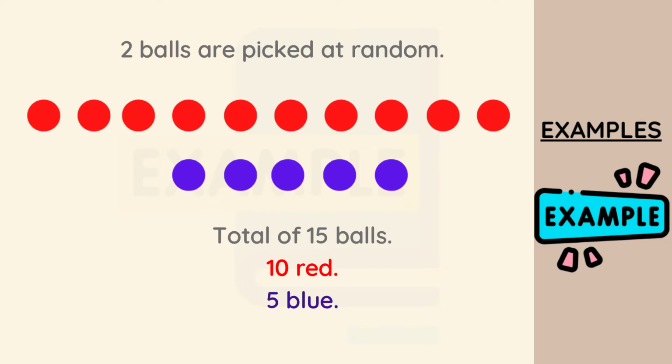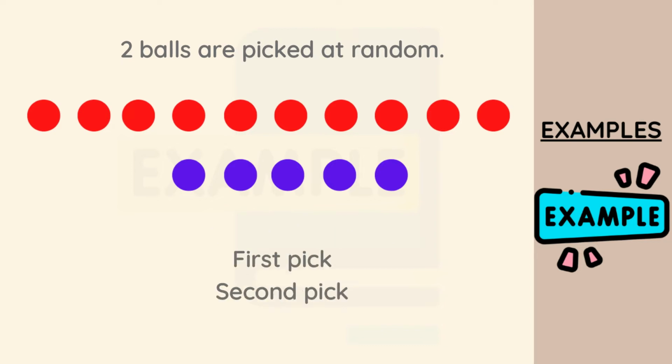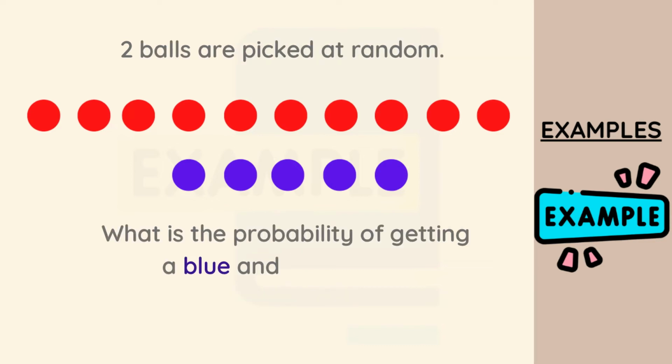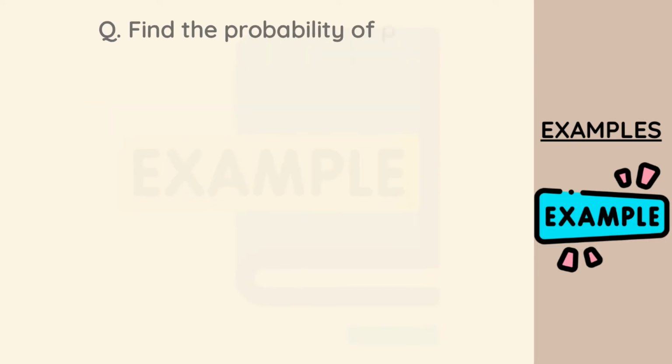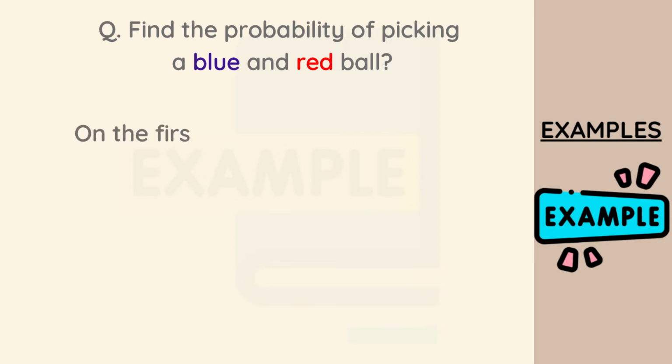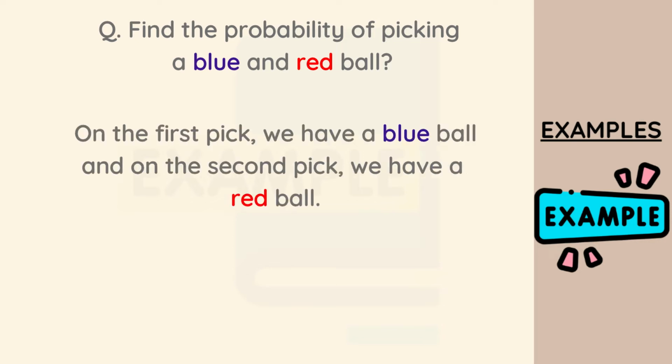The question says we are going to be picking 2 balls. So that means we're going to be having the first pick and we're also going to be having the second pick. Let's assume the question says, what is the probability of getting a blue ball and a red ball? So our question tells us to find the probability of getting a blue ball and a red ball. That means on our first pick we are going to be having a blue ball, and at the second pick we are going to be having a red ball.